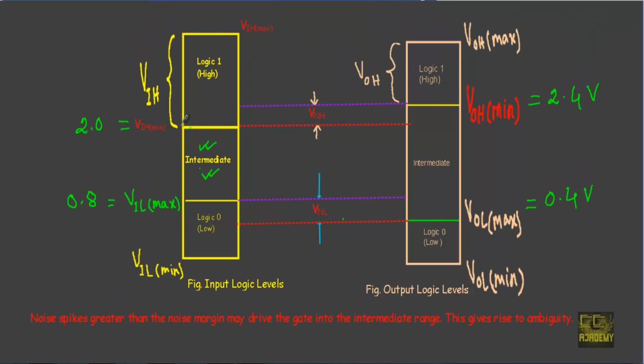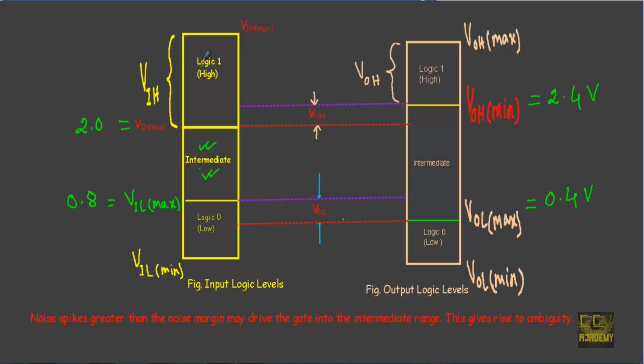See here, VIH min could be 2.0 volt, VIL max could be 0.8 volt, VOH min equal to 2.4 volt, VOL max equal to 0.4 volt, which implies that when an output voltage is high, the minimum value of this logic 1 could be as small as 2.4 volt.